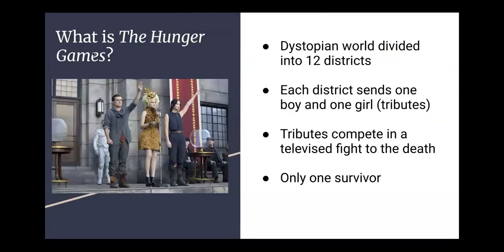Okay, so for anyone unfamiliar, the Hunger Games is set in a dystopian world called Panem, and each of the 12 districts in Panem must send two teenagers to compete in a televised fight to the death. The last person standing wins, so in a way, it's an ideal setup for a survival analysis problem. The Hunger Games gives us a clear survival framework. Each tribute starts at time 0, which is going to be the beginning of the games, and either experiences the event, which is death in this case, or survives. Our primary objective was to analyze overall survival patterns and determine whether survival times differed based on character attributes like sex and rank.